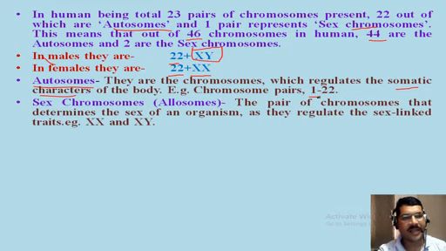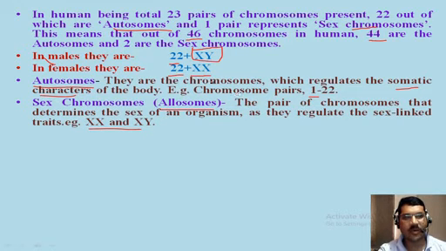Now what are the sex chromosomes? Sex chromosomes are also known as allosomes. They are the pair of chromosomes that determine the sex of an organism, as they regulate the sex linked trait, that is XX and XY. So sex chromosomes are other than autosomes, and they control the determination of sex in an organism.